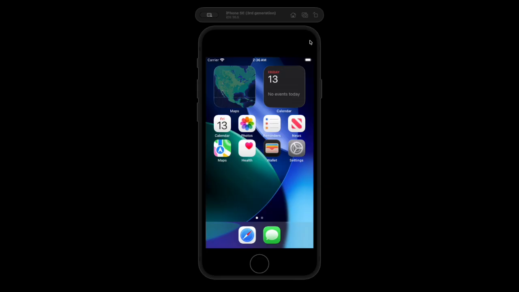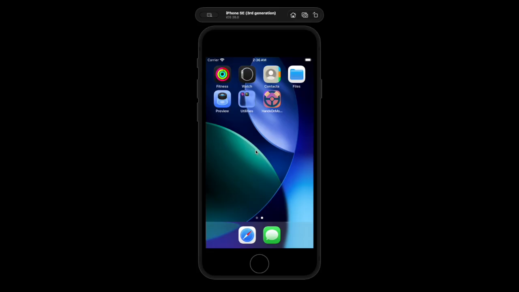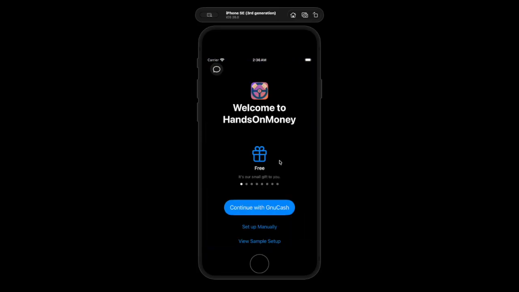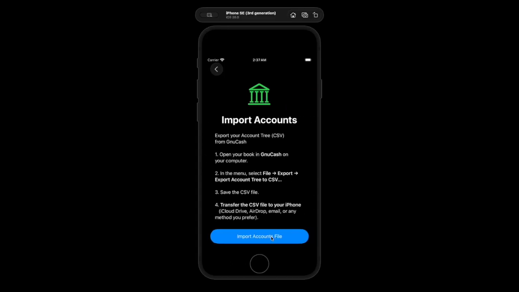Also, there is a second scenario. For example, your computer is in Italian locale and your phone is in English US locale. In this case, HandsOnMoney will provide you a little bit of help. So just continue as usual.